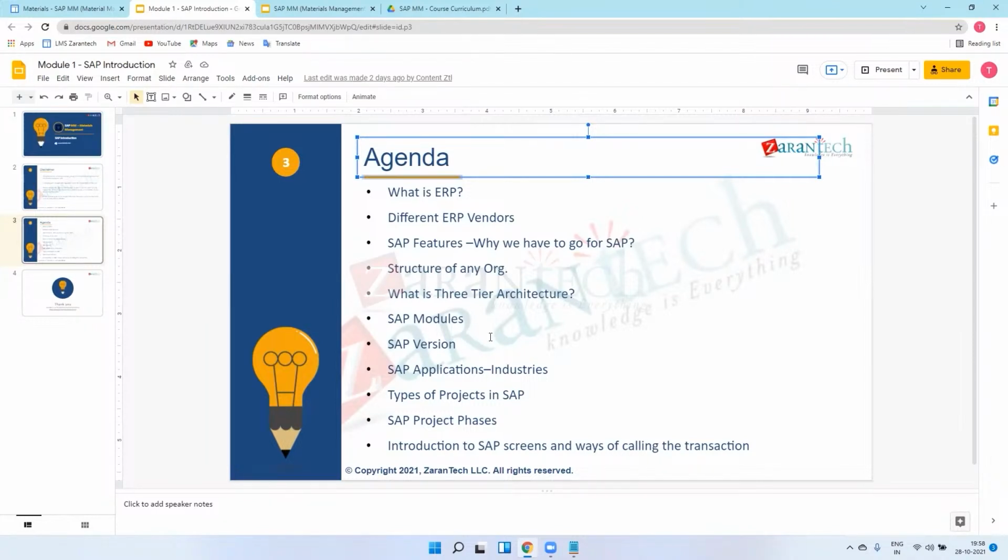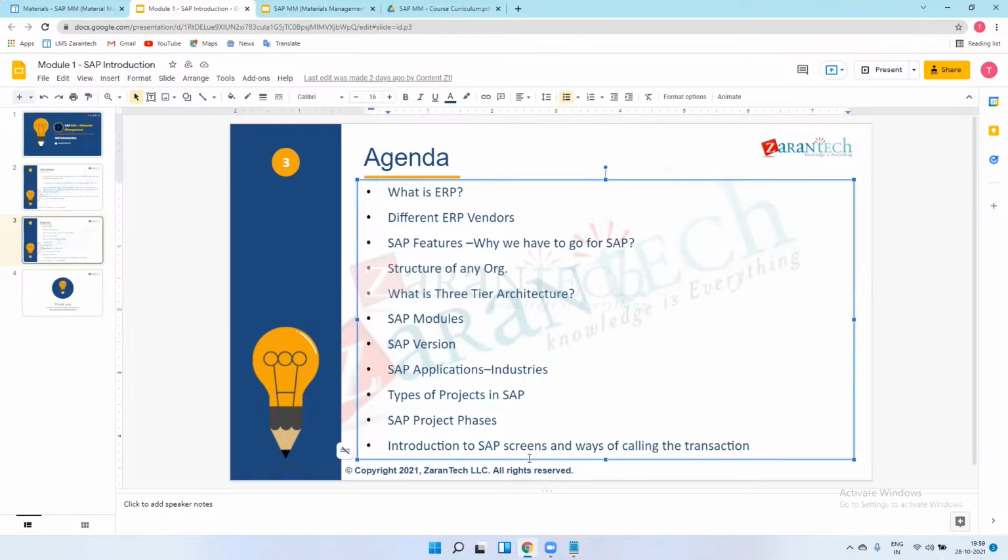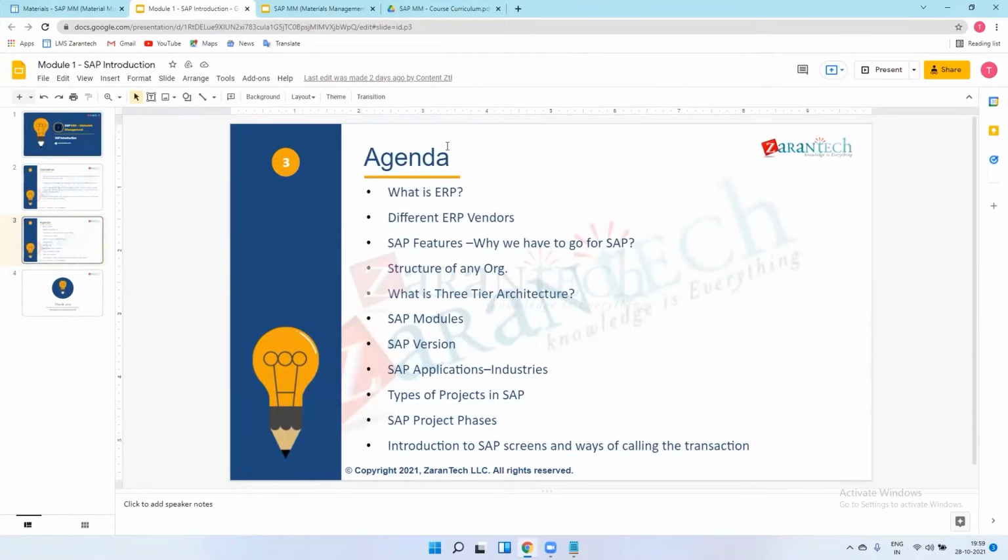So the current version of ERP is S4 HANA. Businesses are running on ECC 7.0 EHP, but HANA is a type of database, and they came up with S4 HANA, simplified for HANA. We need to have ECC 6.0 EHP 6 or EHP 7 to convert our existing system to S4 HANA.